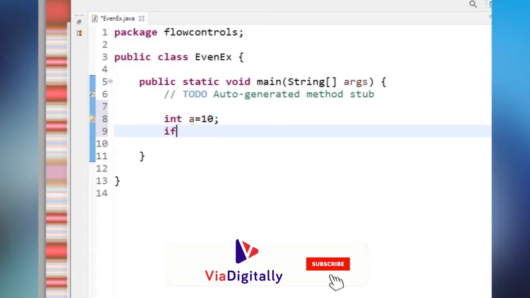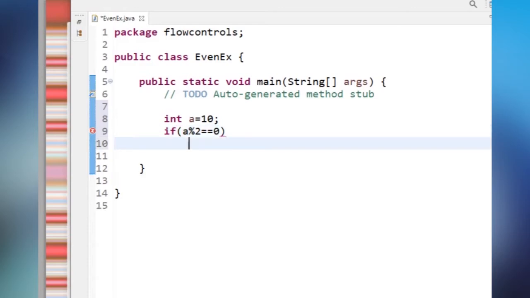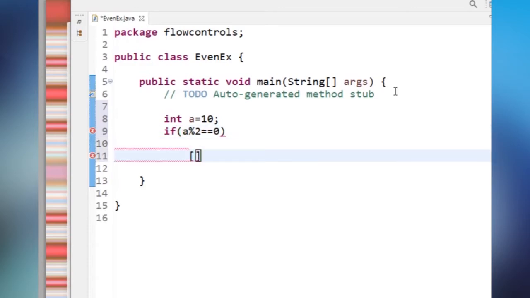Now I'm writing an if condition. If that number a is divided by 2, I already told you that modulus gives us a remainder. a mod 2 equal to 0. Then I have to open the curly braces.